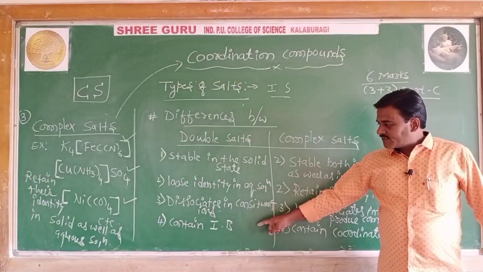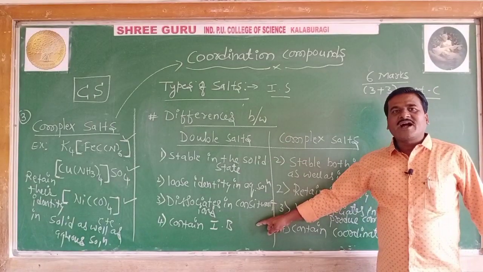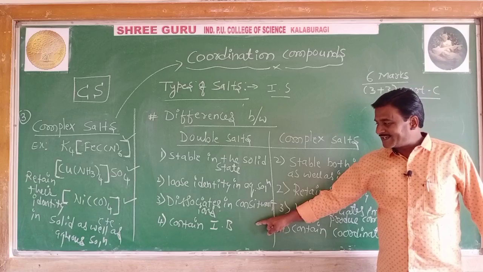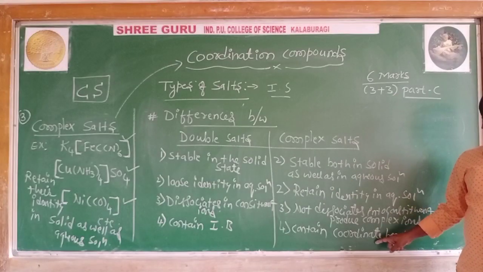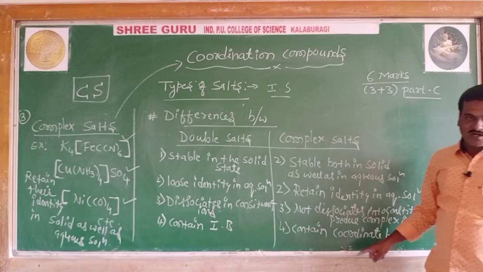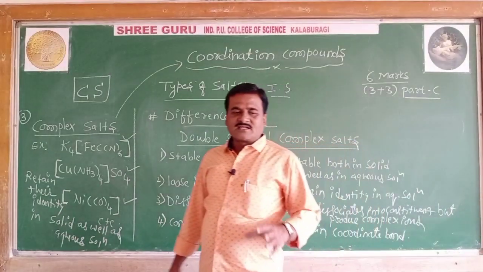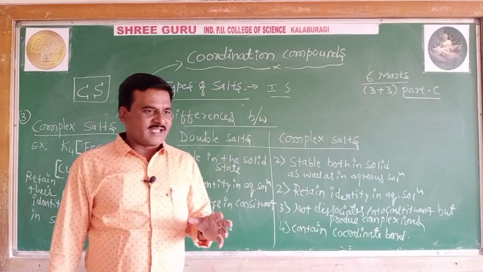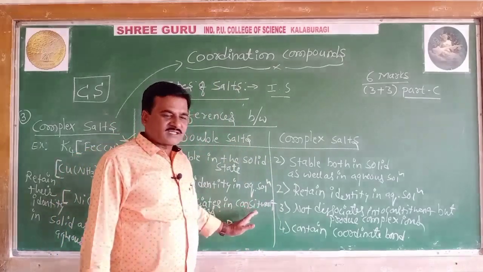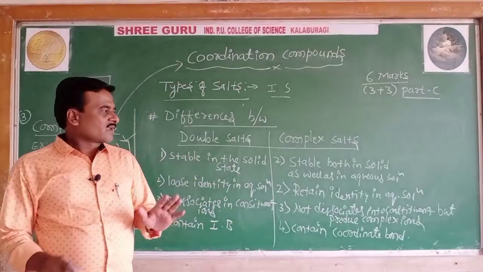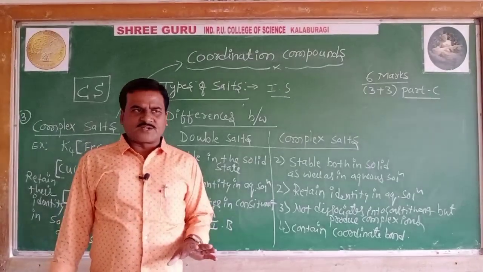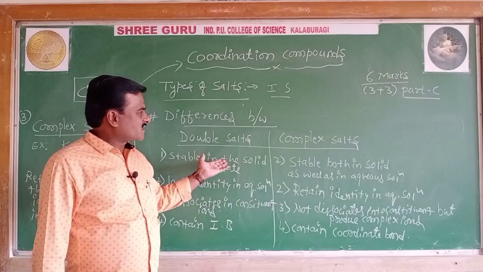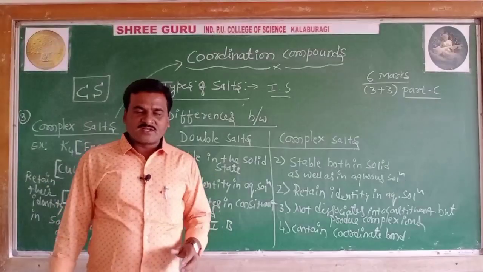Double salts contain ionic bonds, while the complex salts contain coordinate bonds. These are the important differences between the double salts and complex salts.